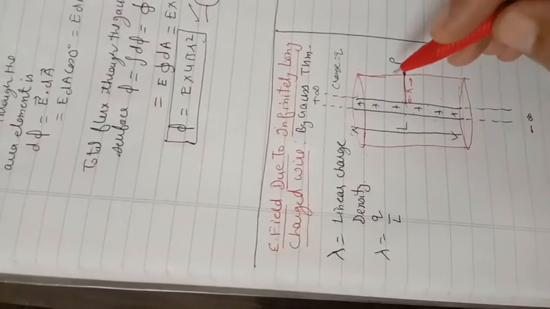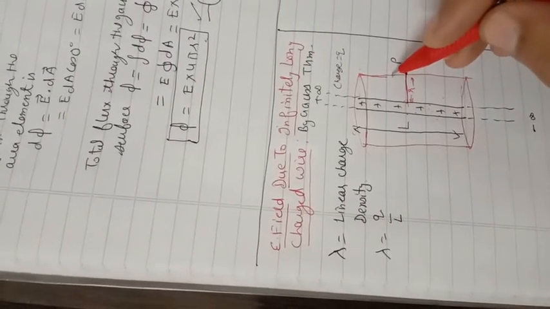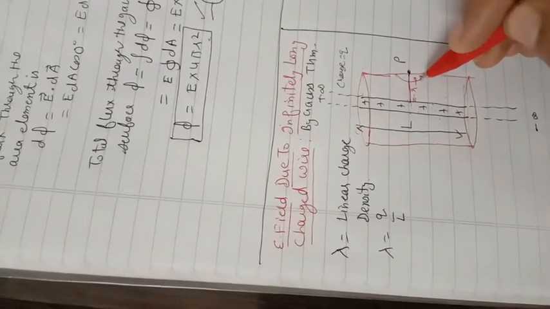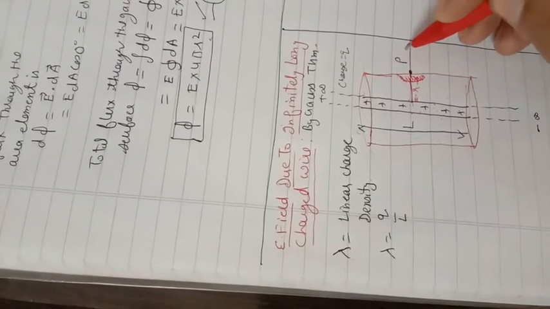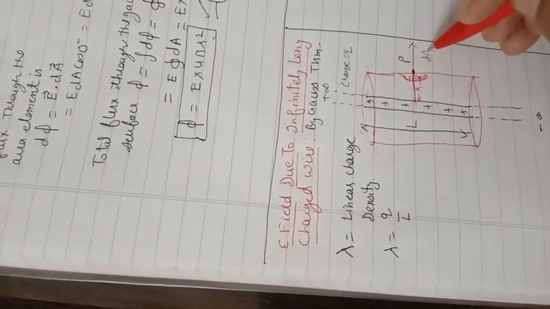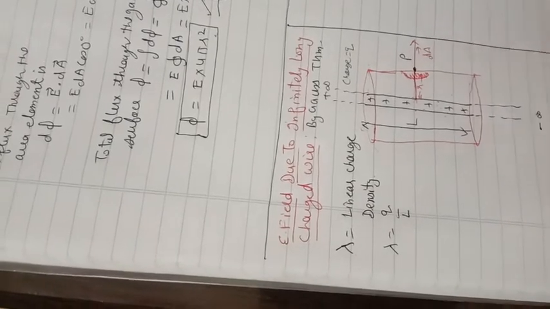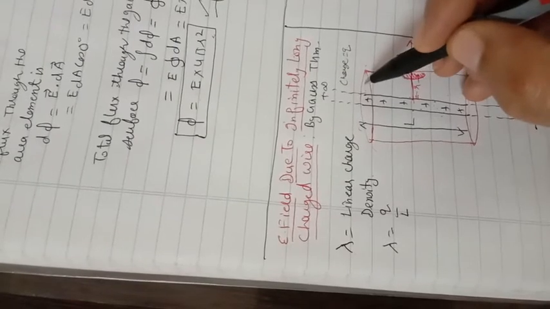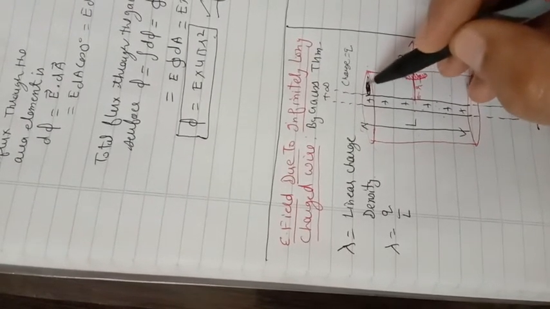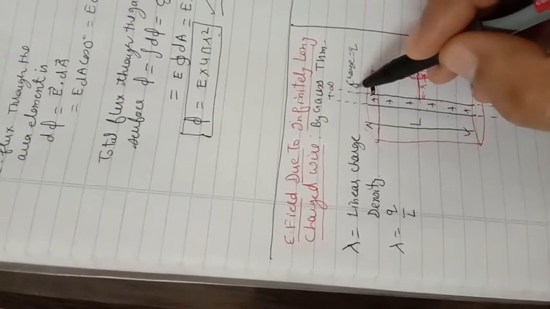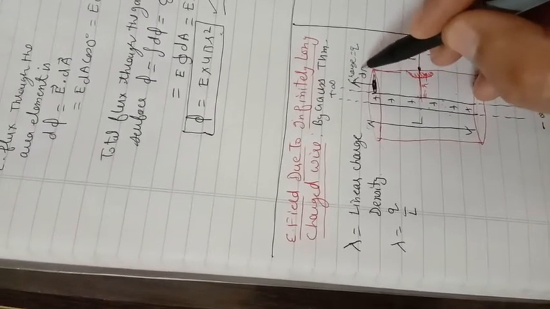So we define an area element around the point P, which is perpendicular to the surface. Second, on the top, anywhere over here, the same surface area dA normal to the surface.